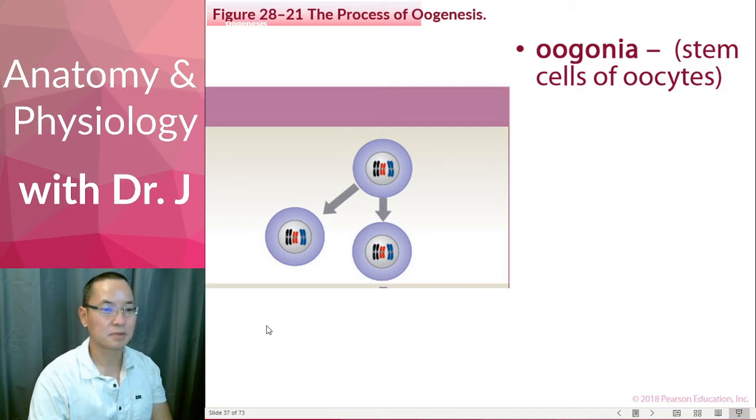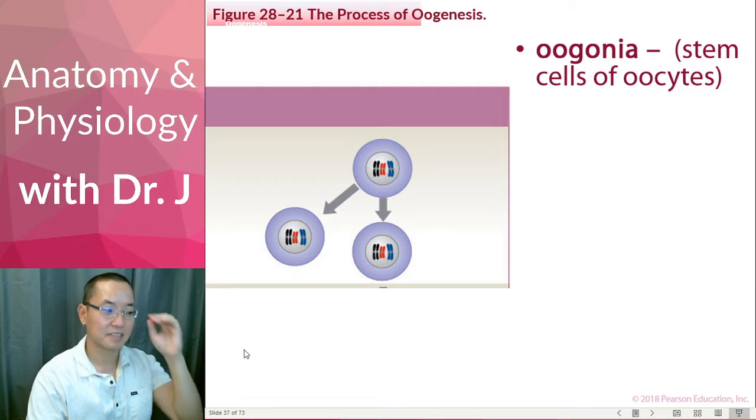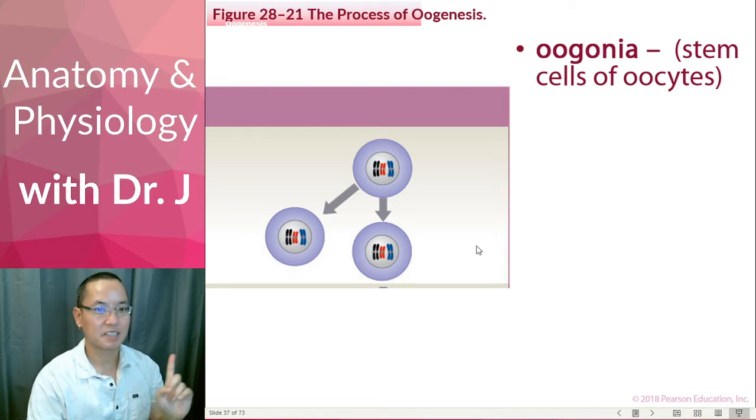Okay, just like spermatogonia are the stem cells of sperm, oogonia are the stem cells of oocytes. Now, this is interesting. Remember, stem cells have two properties. One, they can undergo mitosis and regenerate more stem cells. And two, they can differentiate and become specialized. But when they differentiate, they lose the ability to divide.